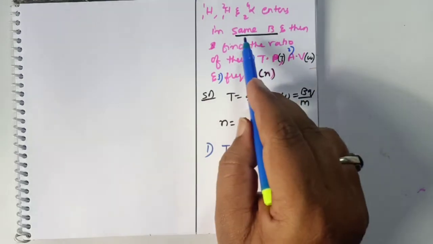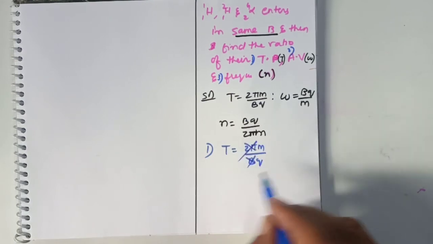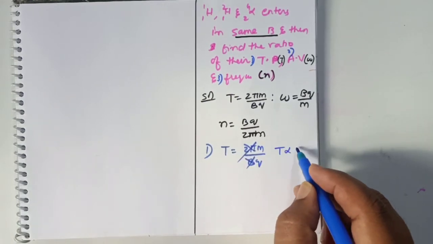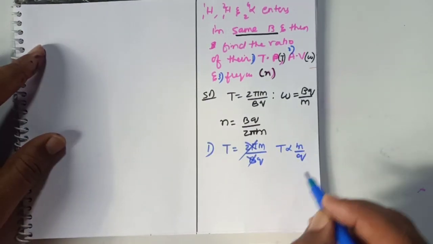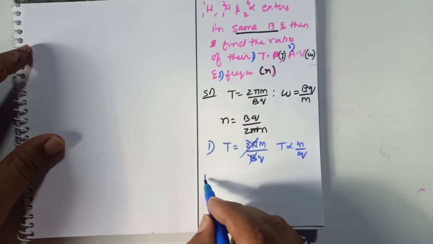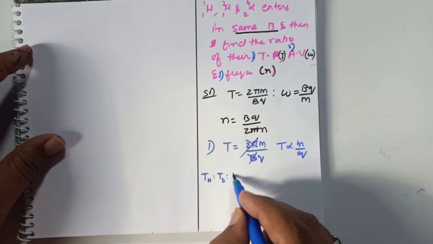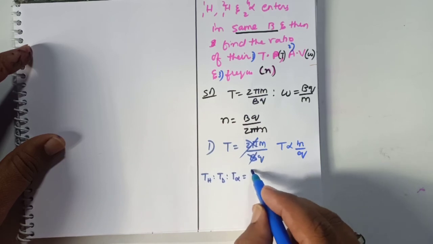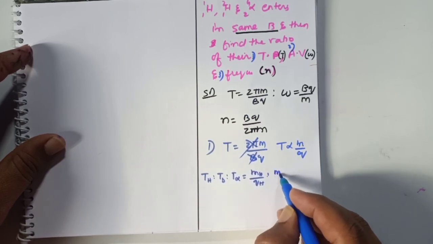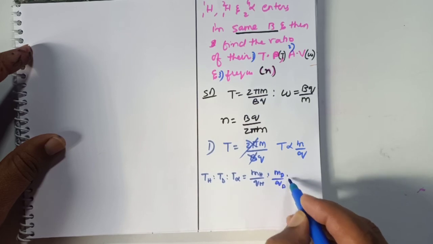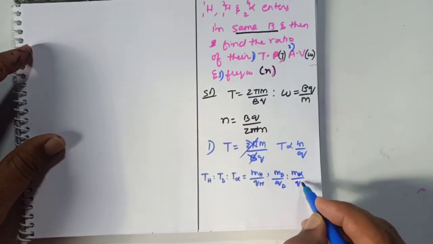This is the formula. Same magnetic field means this part goes. Anyhow, these two are going to be constants. So with this, you'll understand that time period is directly proportional to mass and inversely proportional to charge here. So you just write down like this: time period of hydrogen is to time period of deuterium is to time period of alpha particle is equal to mass of hydrogen by charge of hydrogen is to mass of deuterium by charge of deuterium is to mass of alpha particle by charge of alpha particle.